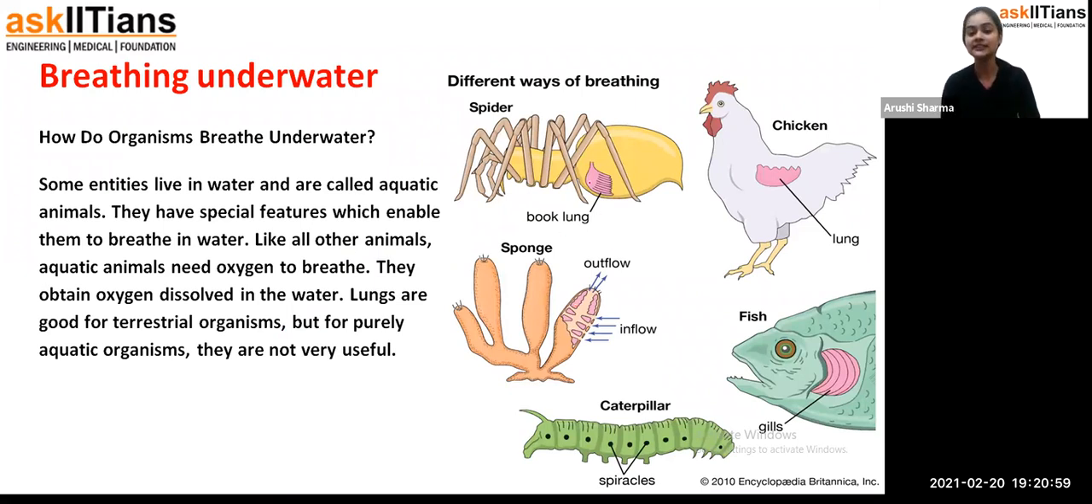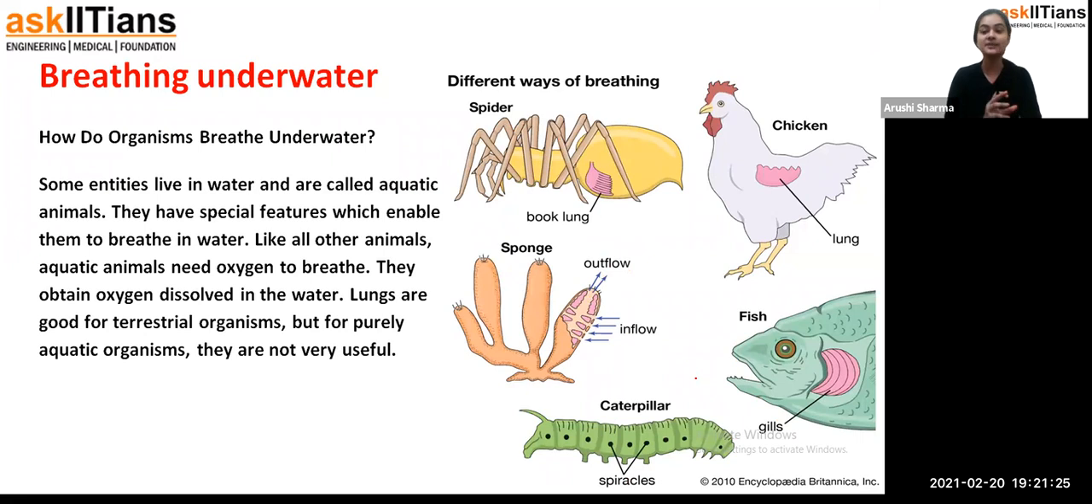If you can see here, for the spider it is book lung, for chicken it is lung, but for the sponge, students, they just respire through their surface, inflow and outflow. Caterpillars have spiracles. Fish have gills for the respiration process. So students, depending upon their body structure and the area where they are living, every animal has different organs to breathe.